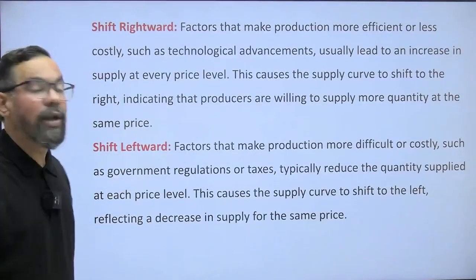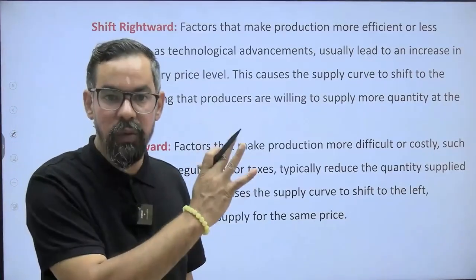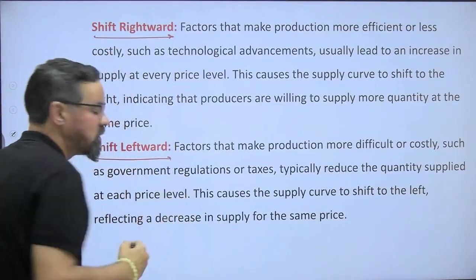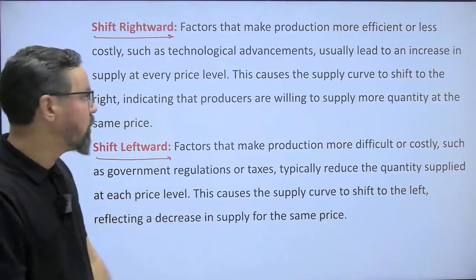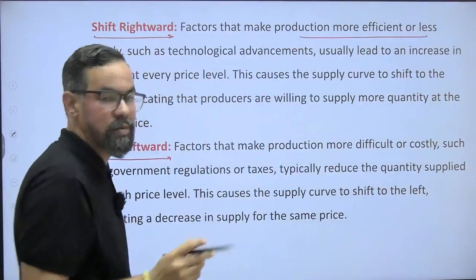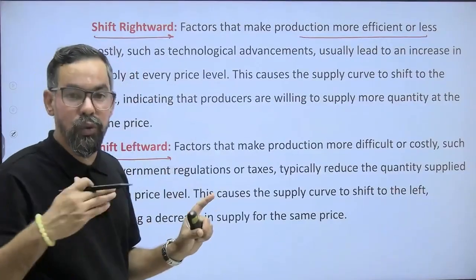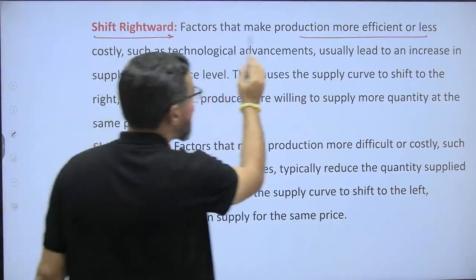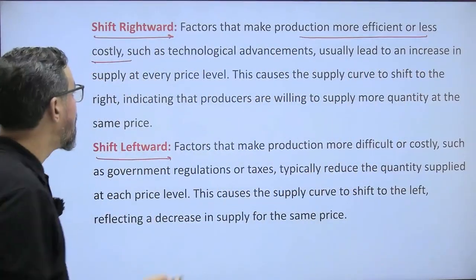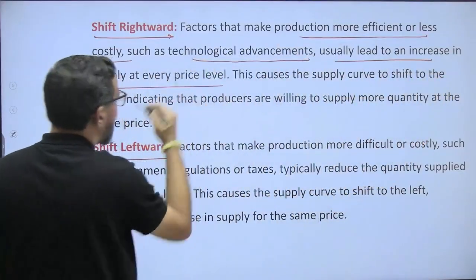Okay, what are the reasons why the supply curve moves rightwards or leftwards? That is given here. These are some additional readings which will help make your understanding stronger. Factors that make production more efficient or less costly, such as technological advancement, usually lead to an increase in supply at every price level.